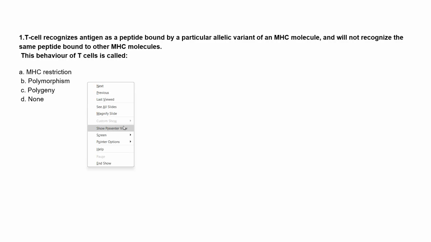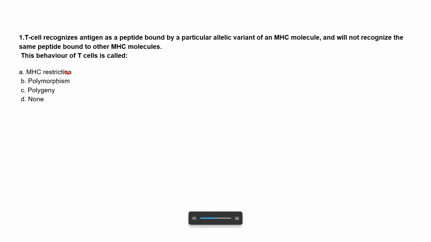The behavior of T cells is called: option A, MHC restriction; option B, polymorphism; option C, polygeny; and option D, none. So you have a 2 minute timing.